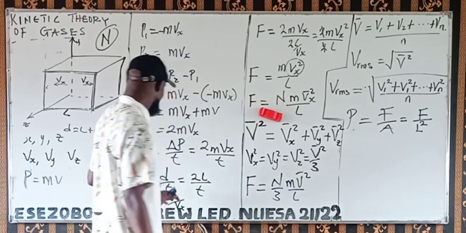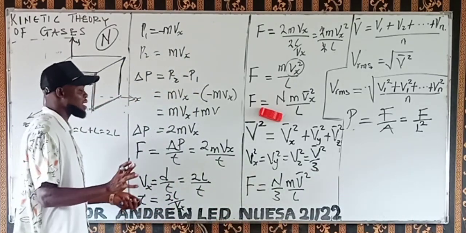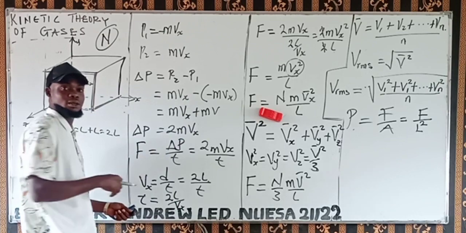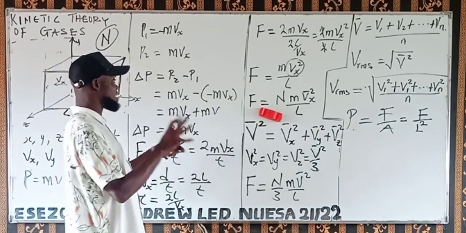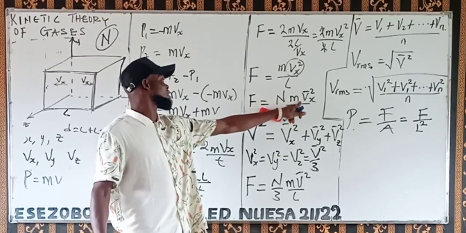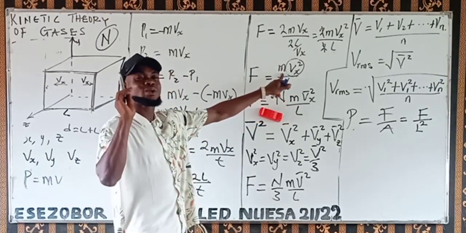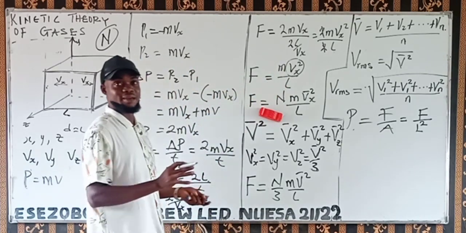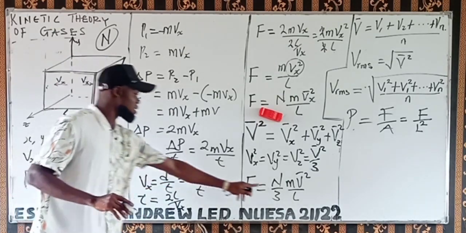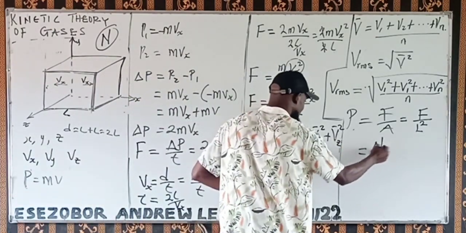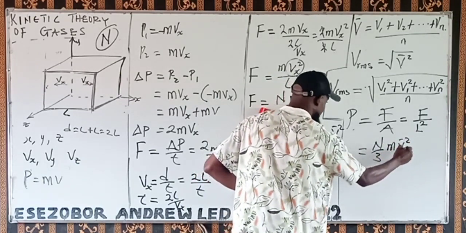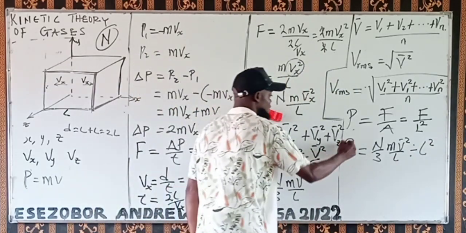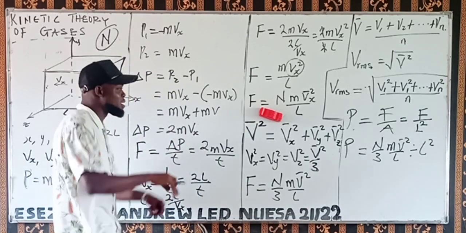Now, we are not going to generalize it for the total, when we are not looking at the pressure exerted by the gas moving inside the cube. If you are using just the x direction, we use the total number of velocities moving in the x direction, we use this force. If it's just one particular gas moving in the x direction, we use this. But we are looking at the general velocities of the gaseous molecules moving inside the gas, so we use this. Then I'm going to have n over 3 v bar squared over L, then divided by L squared. That's what I'm going to have for the pressure exerted by this ideal gas placed inside this cube.